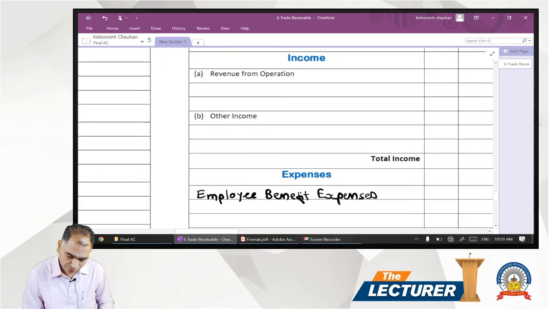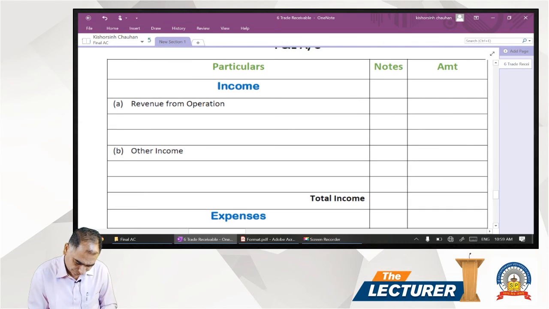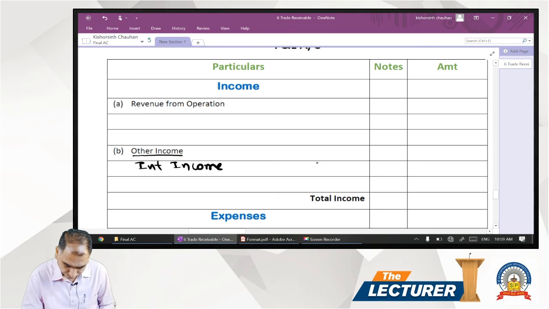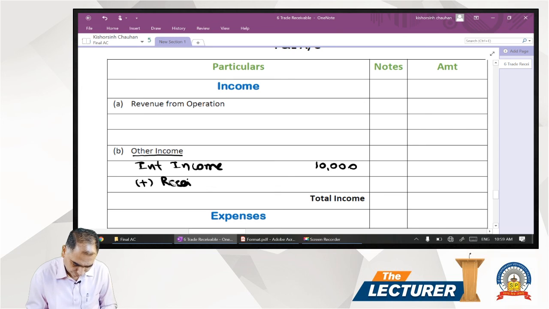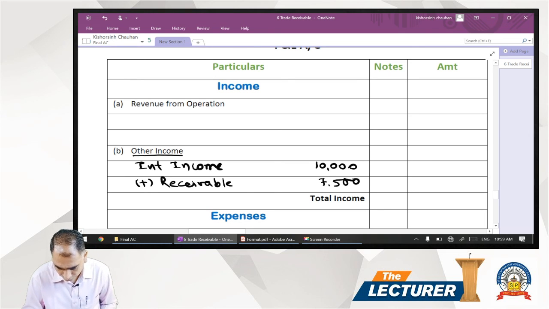In the P&L account income part, under the heading other income, we will have interest income, that is 10,000, plus receivable, that is 7,500. So the total comes to 17,500.